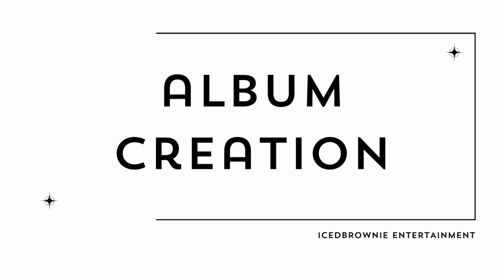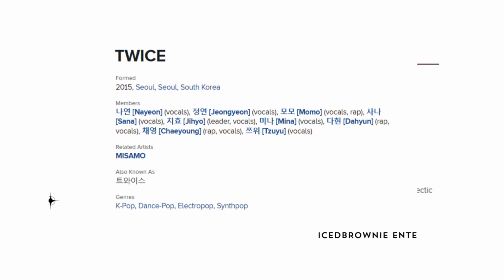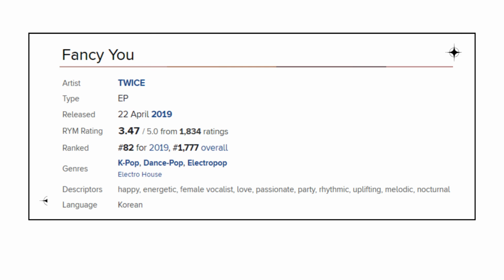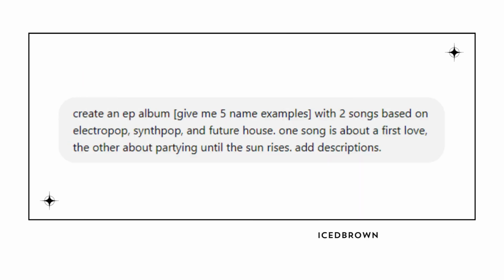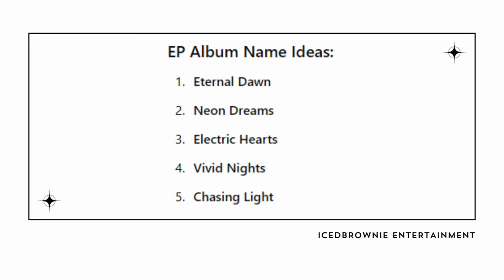Album creation. I went over to rateyourmusic.com to do some quick research on the genres that Twice has frequently used in their discography. After some exploration, I decided to go with electropop, synthpop, and house as the main genres for our album. With those genres in mind, I asked ChatGPT to help create an EP for our group Thrive using the following prompt, and I'm excited to share that the title of our EP will be Chasing Light.